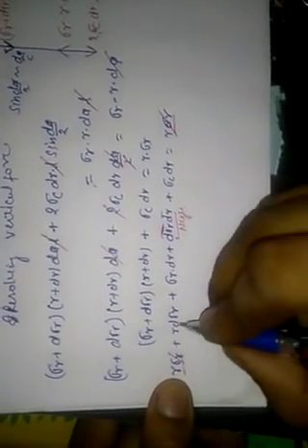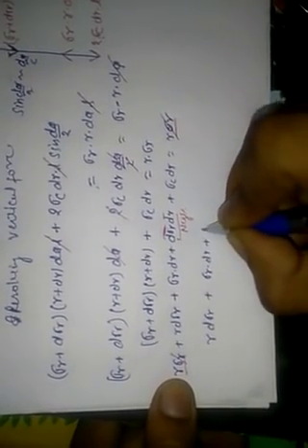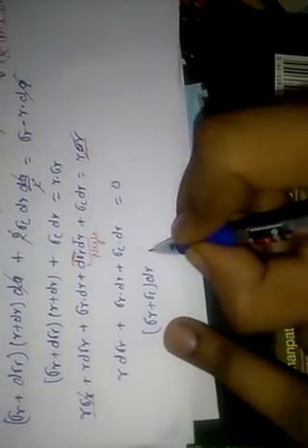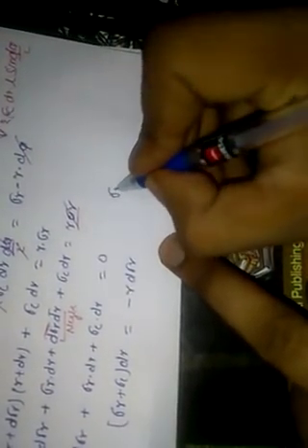Now we get r d sigma r plus sigma r into dr plus sigma c into dr equal to 0. From this equation we can write sigma r plus sigma c into dr will be equal to minus r d sigma r, or we can write sigma r plus sigma c equal to minus r d sigma r upon dr. It is our first equation.